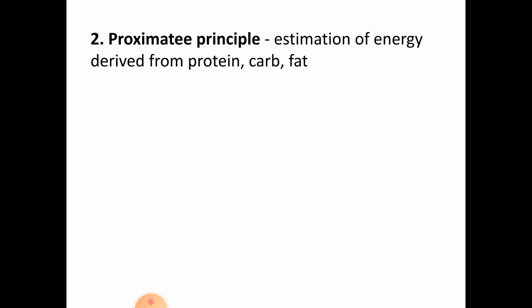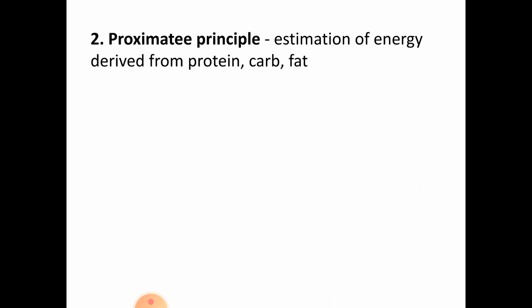Next step is proximate principle, that is the estimation of energy derived from proteins, carbohydrates and fats. Let's take the same example with the 60 kg person. How much amount of carbohydrates, protein and fats should be included in his diet? So proteins, as we said before, it is 1 gram per kg of body weight of an adult.